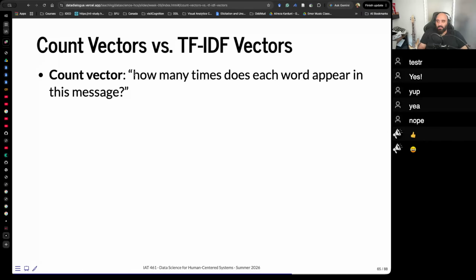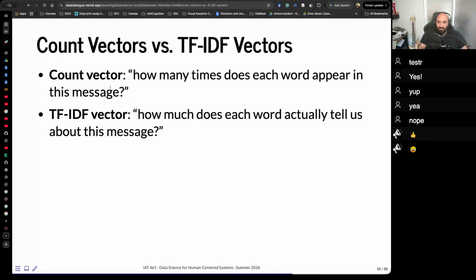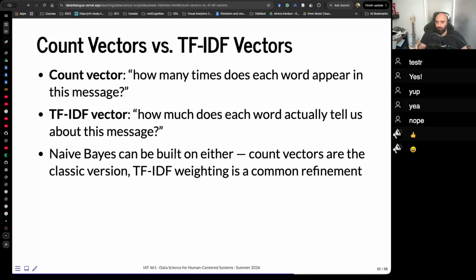Count vector asks how many times does each word appear in this message. TF-IDF asks how much does each word actually tell us about this message. Essentially, words like "the," "is," "are," those stop words become less meaningful because they appear in almost every message. You can build naive Bayes on either of them.